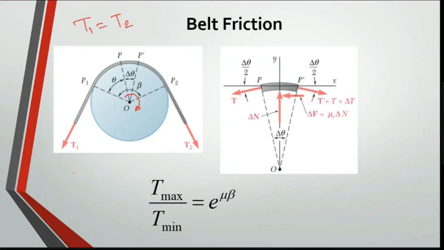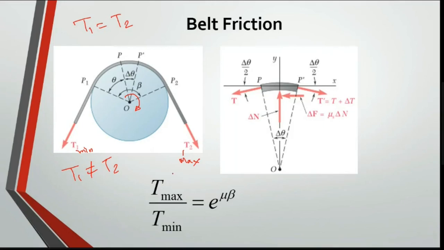So I can say that T1 is not equal to T2. You can't say T1 is equal to T2. Wherever you are applying force, that side has more force when compared to the other. According to this diagram, your T2 is maximum and T1 is the minimum force. Because of this, you have additional force which will make your object rotate.